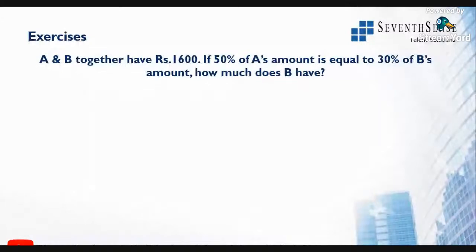So this is the condition. Can you first try to find out the ratios and then divide the money? They're telling 50% of A's amount is equal to 30% of B's amount. This is very simple. Try to solve it.